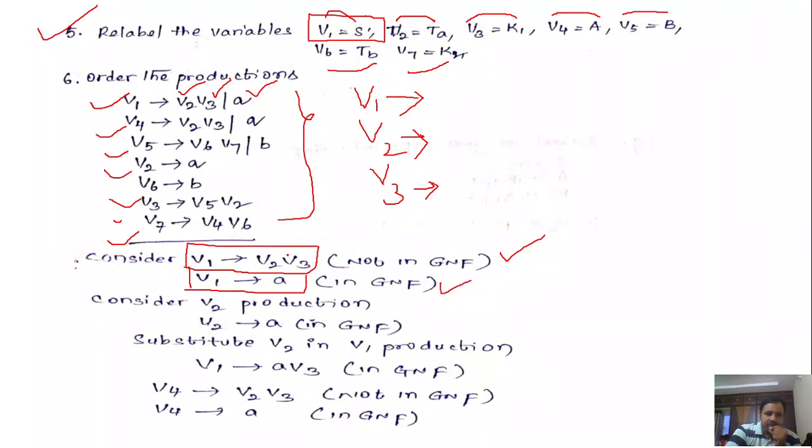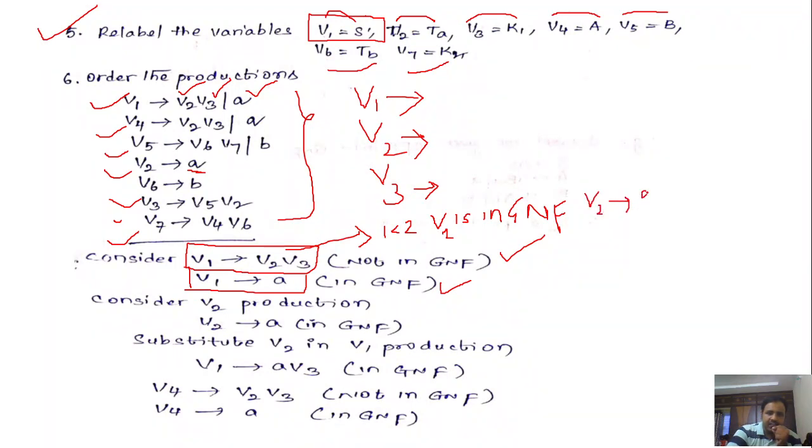So you have to take the form which is not in GNF. V1 denotes V2, V3. Here 1 is less than 2, so immediately we have to check whether V2 is in GNF or not. Go to V2. V2 is in GNF, since V2 denotes small a.